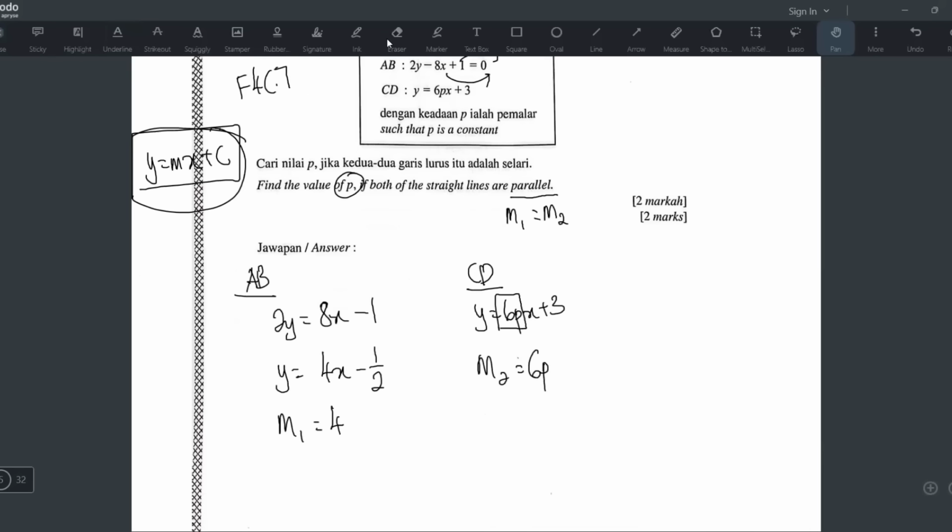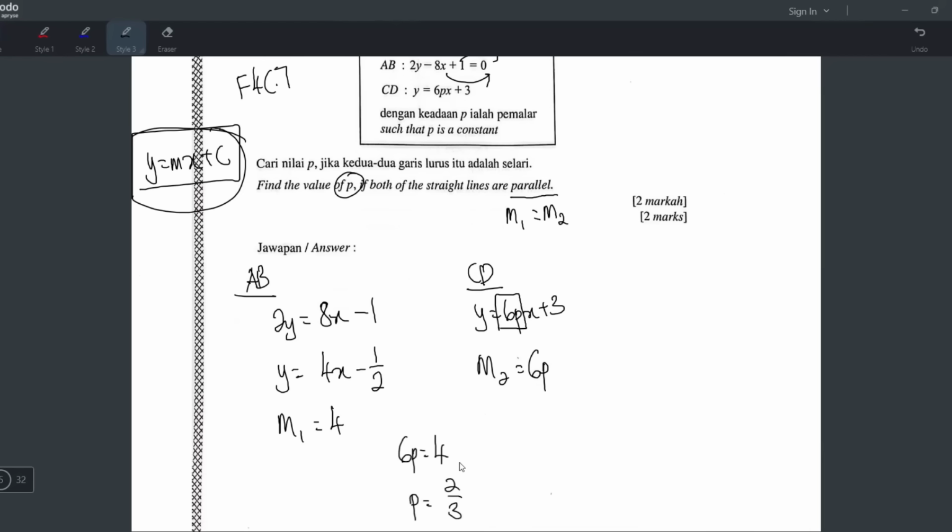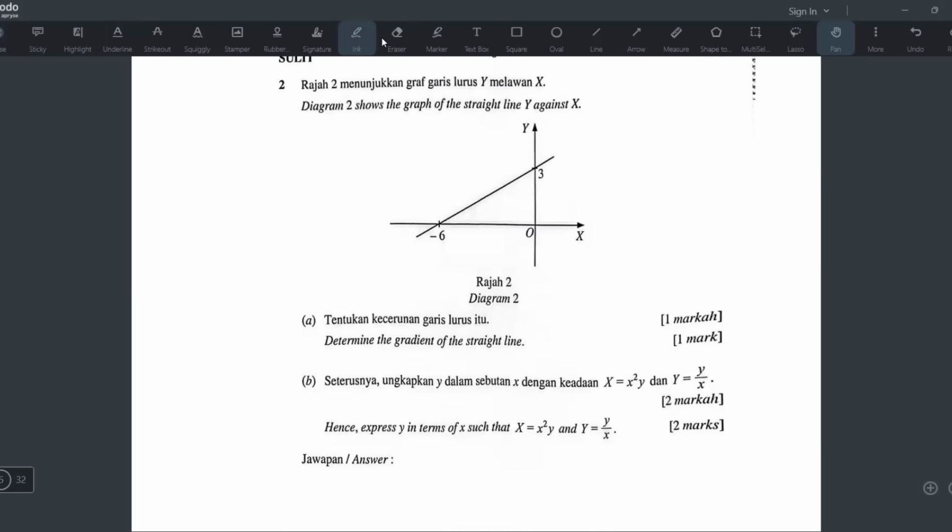And since they are both parallel, dua gradient ni akan sama. 4 equals 6p. Okay, I think it's better to write 6p equals 4. I mean, it's the same thing lah, whatever. And then p equals 4 over 6, which is 2 over 3. And that's how you get the 2 marks. All right, done. Number 2, this is definitely linear law, form 4, chapter 6.